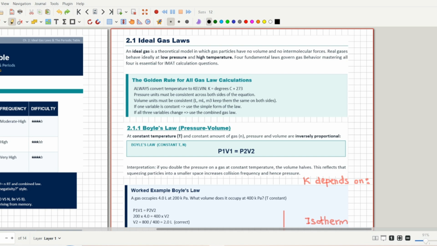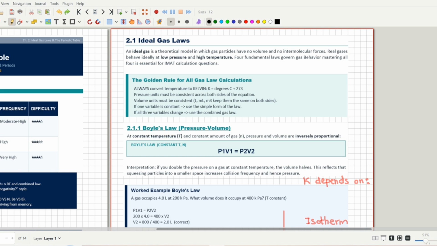So the first thing is, what is an ideal gas? An ideal gas is a gas that has no volume and no intermolecular forces. It is fictional, it is not real, so that's why it is called an ideal gas. It is like a perfect gas, while non-ideal or real gases have volume and they have intermolecular forces. So that's why ideal gases are different from real or non-ideal gases. We will discuss them in detail at the end of the chapter.